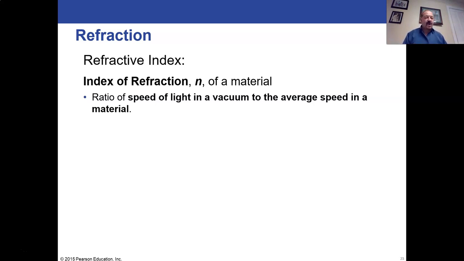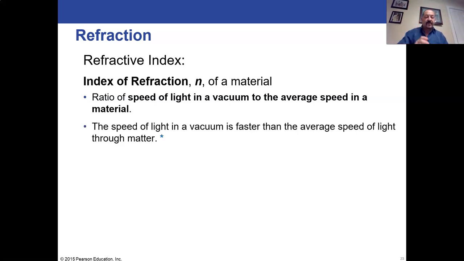And it's the ratio of the speed of light in a vacuum, so that's the fastest light's going to be usually, to the average speed in the material. So we literally take the full speed of light in vacuum, about 300 million meters per second, and we divide that by the average speed in glass or in water or in air or in diamond, whatever it is we're talking about, which is going to be slower. So it's going to be a bigger number divided by a slower number.